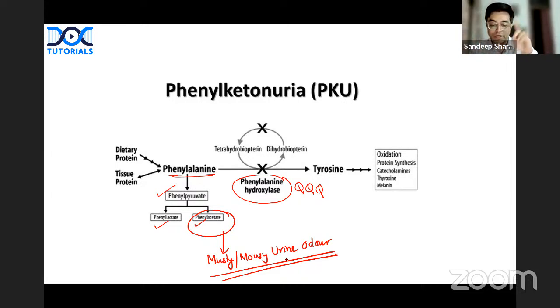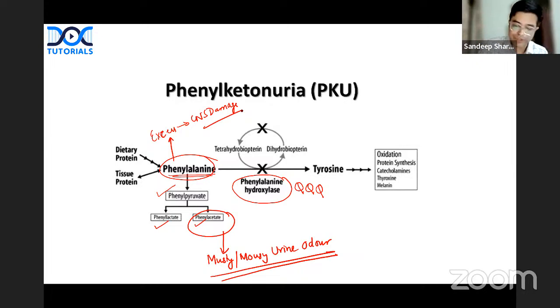Musty or mousy urine odor is due to phenylacetate. However, if a question asks you, an old AIIMS question, what is responsible for mental retardation? CNS damage is caused by what? It is not caused by phenylacetate. Phenylalanine excess produces CNS damage. So the reason for the urine odor is different, the reason for CNS damage is different, right? So this is what you need to remember. Additionally, phenylketonuria, the topic you will be reading, is an important topic from the exam point of view, right? Let us move further.